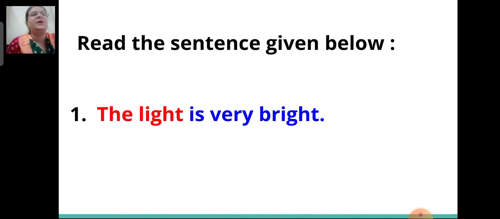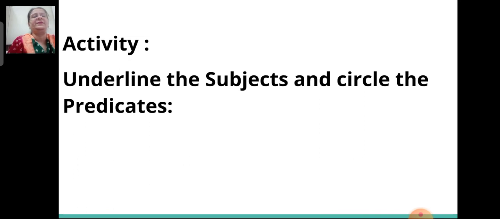In the sentence here, the highlighted words in red are subject and the highlighted words in blue are predicate. Have you understood? Very good. So now let's solve one activity. What you have to do here in this activity, children, you have to underline the subjects and circle the predicates.